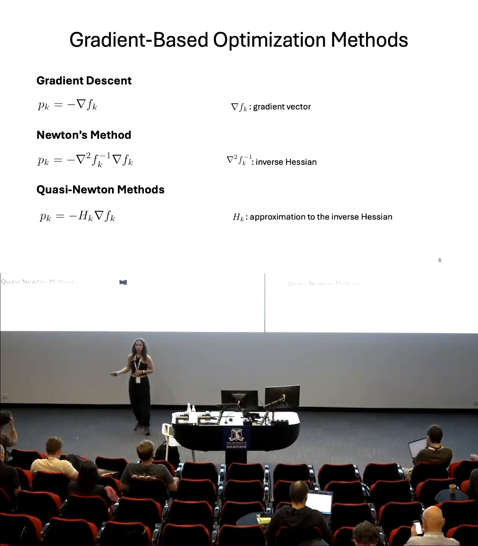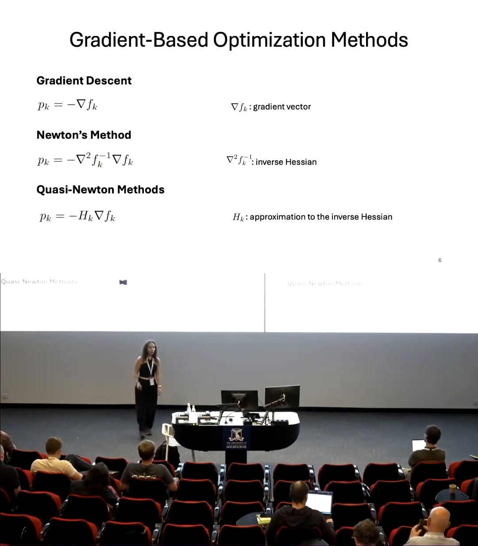One option for the optimizer is gradient descent. In this method, we just set the search direction to the opposite of the gradient vector, such that steps are taken in the direction of the biggest decrease of the cost function. This is often quite slow to converge. We have more sophisticated methods.